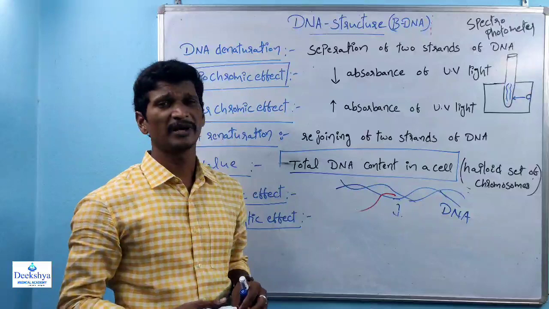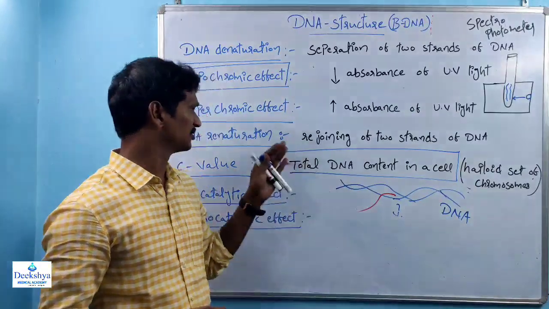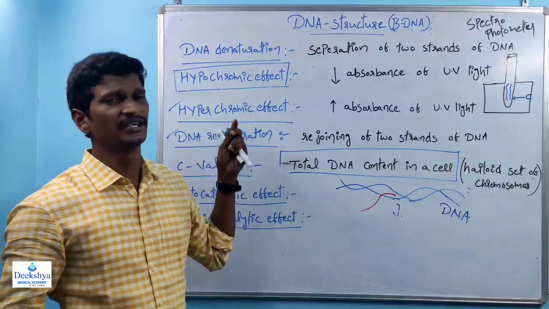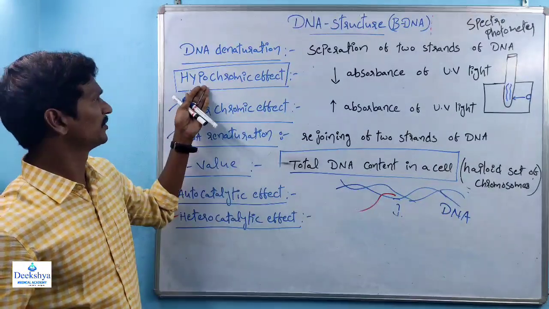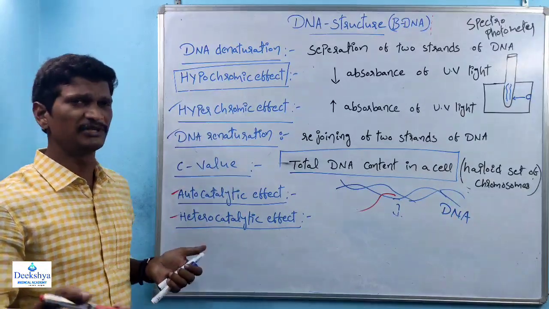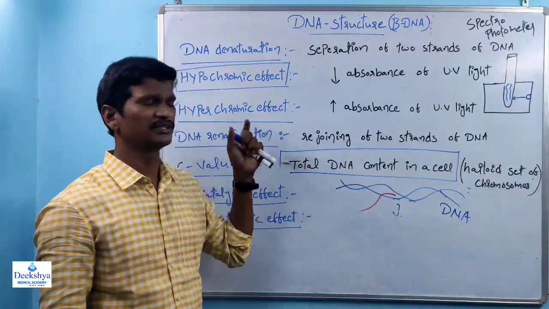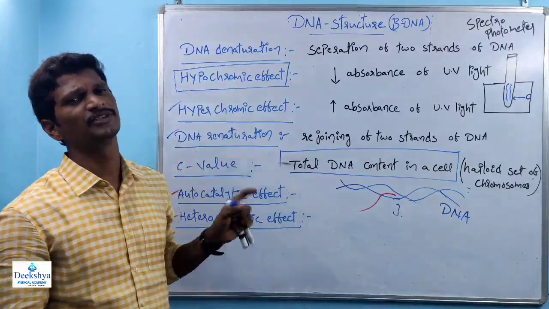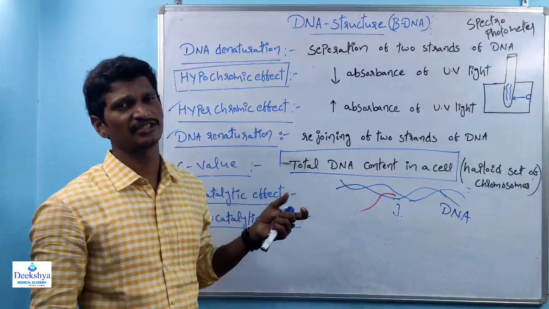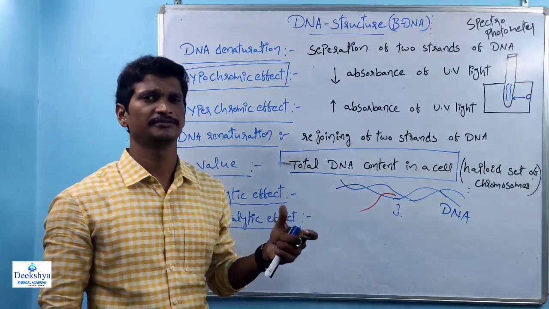So these are the different parameters of DNA, and some terms. These are also very important. Some points regarding the hypochromic effect and the hyperchromic effect sometimes appear as bits in the NEET examination. So that is about DNA structure and the characteristic features of DNA.